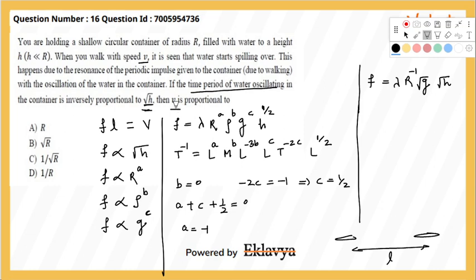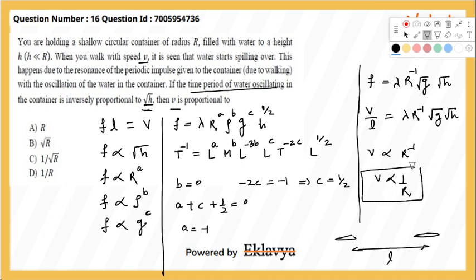We were asked what V is proportional to. Now f is also equal to V by L. So from here we can say V by L is nothing but lambda r to the power minus 1 times root of gravity into root of h. So we can say that V is proportional to r to the power minus 1, that means V is proportional to 1 by r, right? So option D will be the correct answer for this question. I hope you would have understood. Thank you.